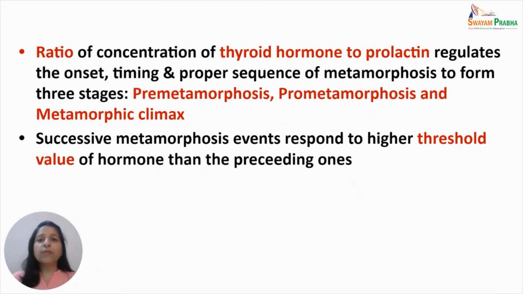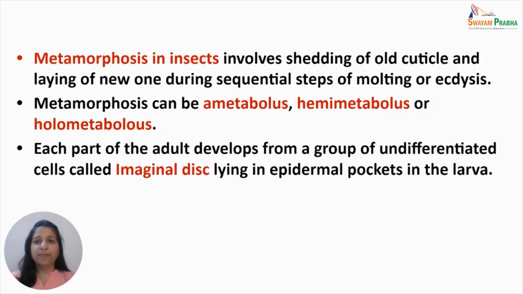It is the ratio of concentration of thyroid hormone to prolactin which actually regulates the onset, timing, and proper sequence of metamorphosis, and thus forms three stages: the pre-metamorphosis, pro-metamorphosis, and metamorphic climax. Successive metamorphosis events respond to higher threshold value of hormone than the preceding ones.